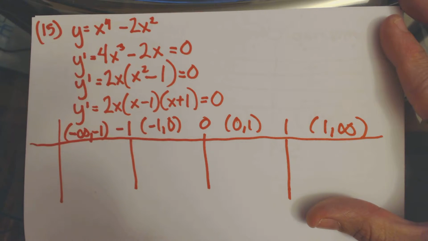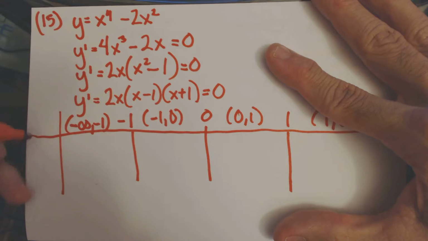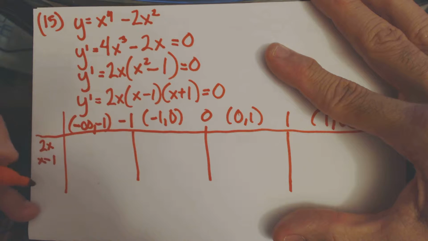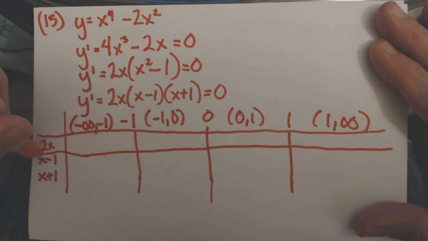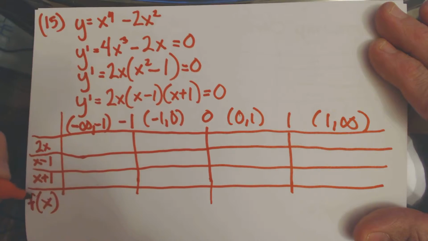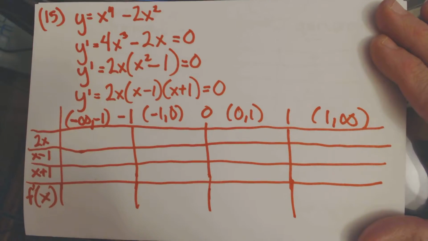Now we need to identify if the function is increasing or decreasing, so let's look at the sign of the derivative on either side of the critical values. So we need to look at 2x, x minus 1, and x plus 1, 3 components of the derivative. And that'll help us identify the sign of the derivative, which will help us identify if the interval is increasing or decreasing on either side of the critical values, and then that will help us identify the relative extrema.